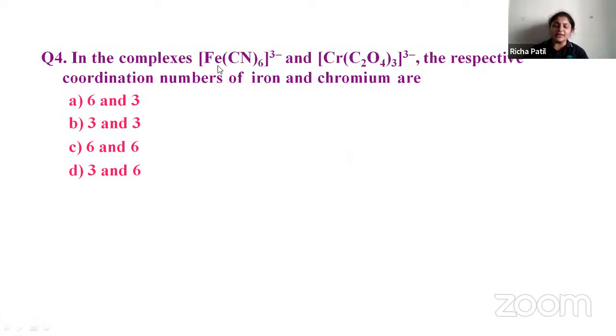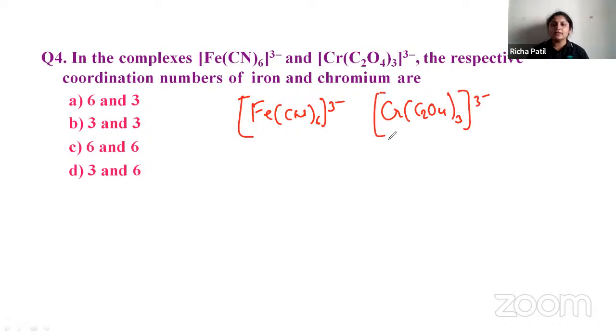Next, in the complexes [Fe(CN)6]3- and [Cr(C2O4)3]3-, the respective coordination numbers of iron and chromium are asked. So you have to find the coordination number of iron and chromium. How do you calculate? CN is a monodentate ligand, so it has a -1 charge. So X plus 6 into -1 equals -3.